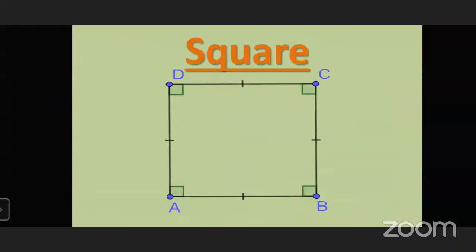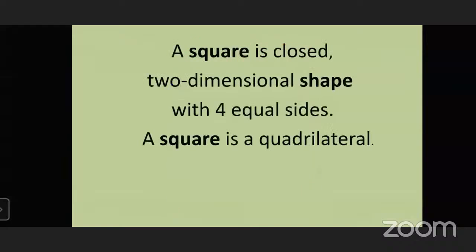The next figure is the square. Square ABCD, or we can read it as square DCBA, or square BADC, likewise ADCB also.